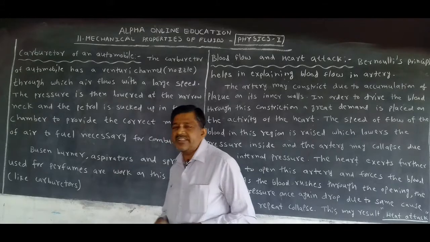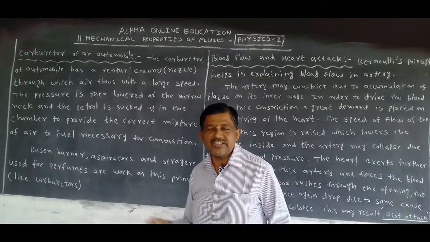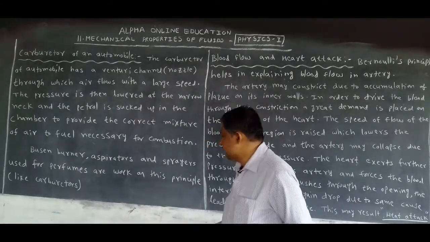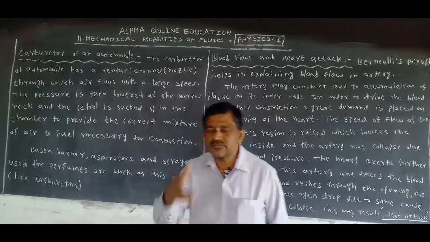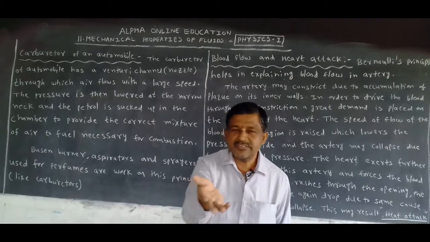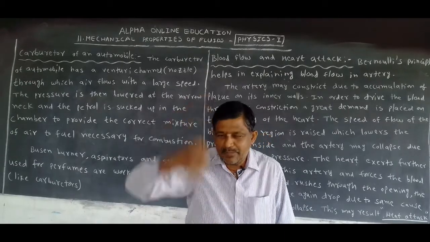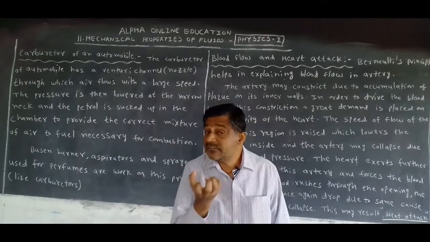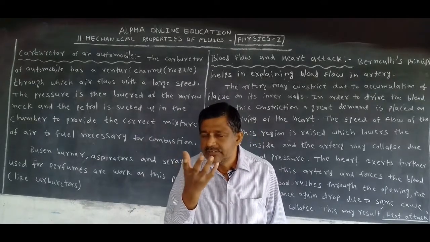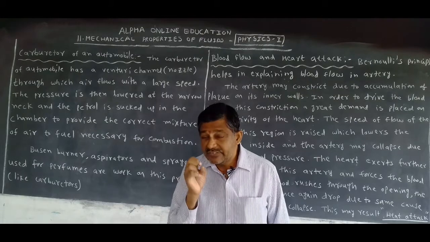Next, aspirators, especially used in hospitals, and sprays used for perfumes, you know that. If any person goes to a function, he can use perfume, he can press it, and immediately what happens? The liquid comes out. How does the liquid come out? With high speed.